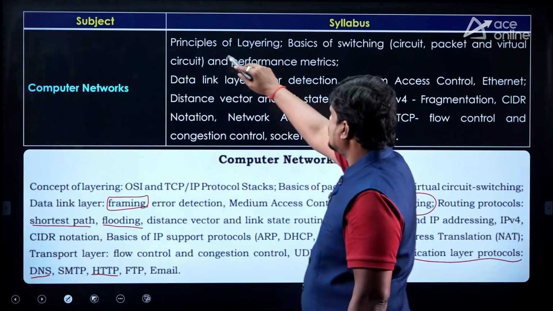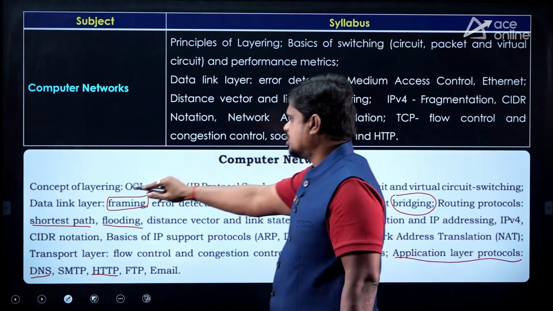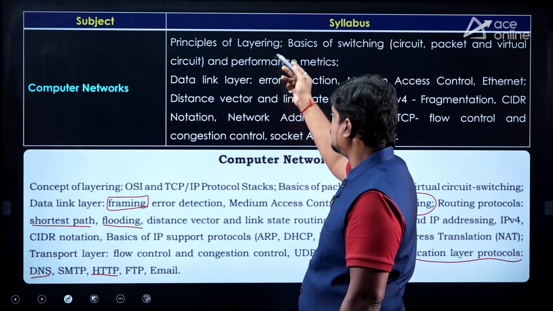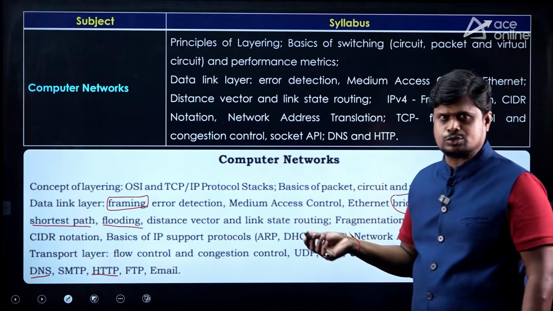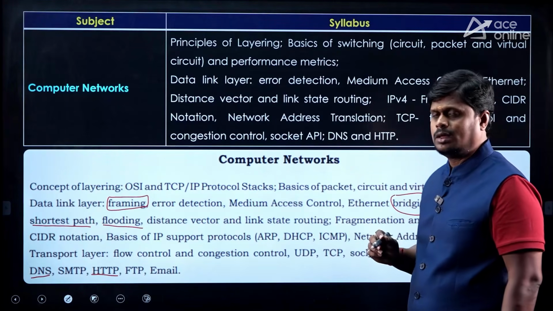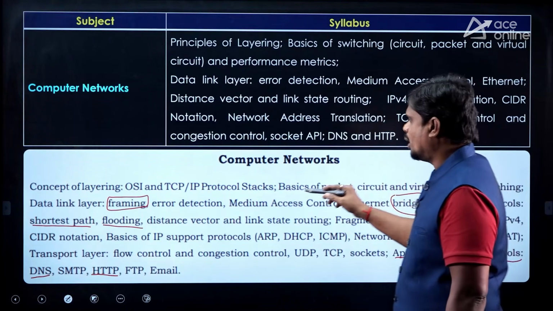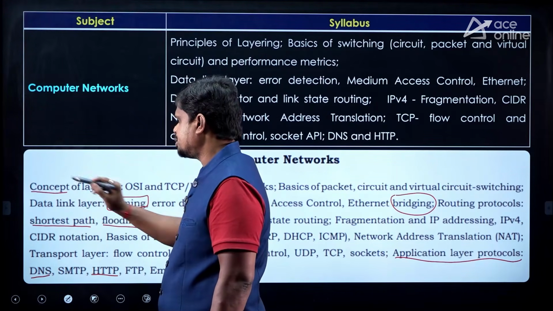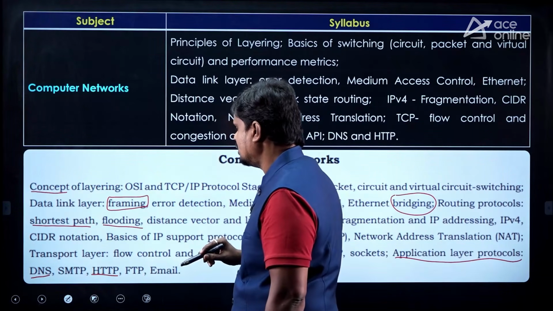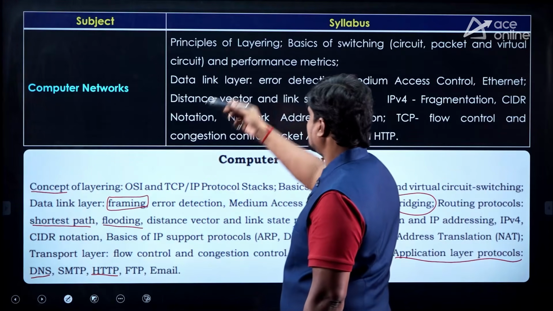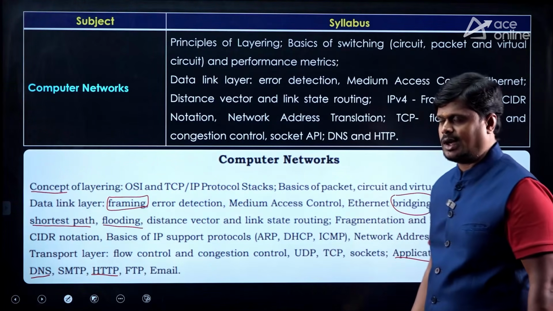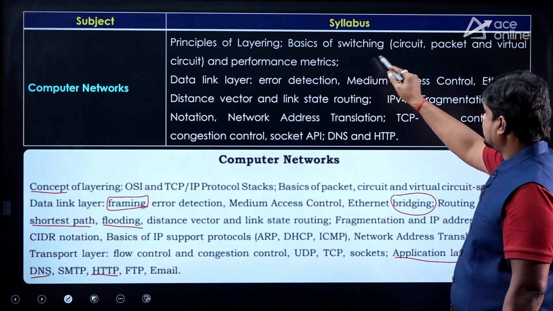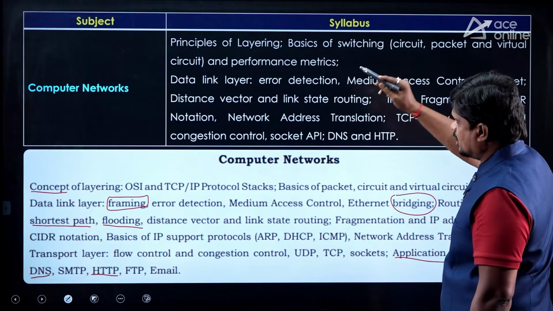And here it is mentioned principles of layering, and earlier it was concept of layering. Even so, we are going to cover the OSI reference model and the TCP IP reference model. Compulsory we need to cover it. So that is another change I can say. Simply the terminology has changed. Concept of layering, but here principles of layering. And we will be covering the OSI reference model and TCP IP reference model as part of that principle of layering. Then basics of switching, circuit, packet and virtual circuit.